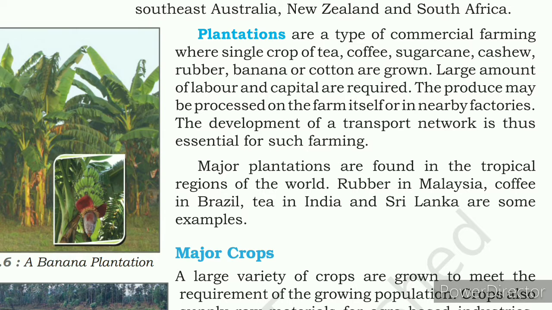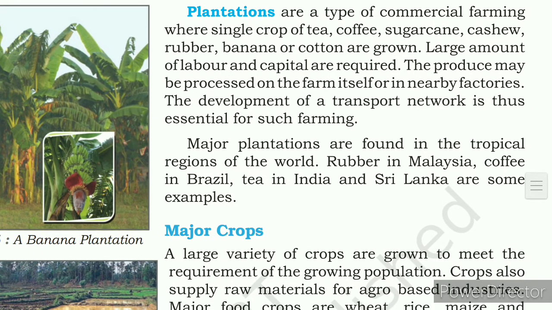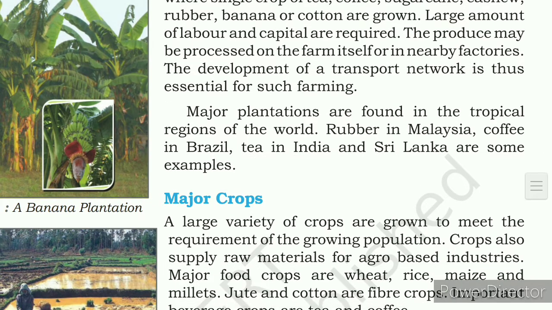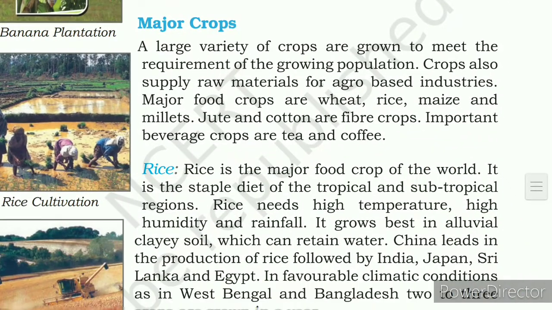Here the produce may be processed on the farm itself or in nearby factories, right? So development of a transport network is essential for such farming, because it is grown on a large scale and is transported to the marketplace immediately. Major plantations are found in the tropical regions of the world. Rubber in Malaysia is also called a plantation, right? And coffee in Brazil, tea in India and Sri Lanka are some examples of plantations.